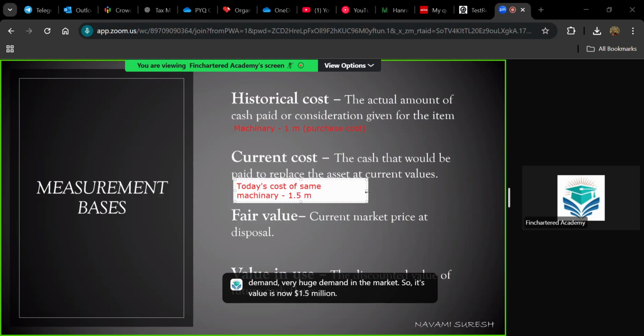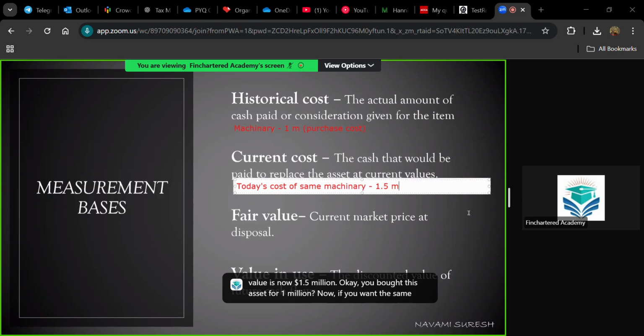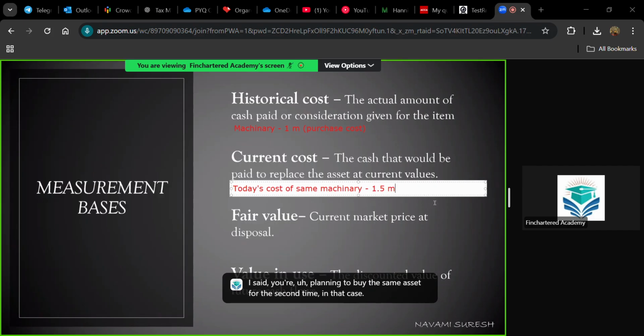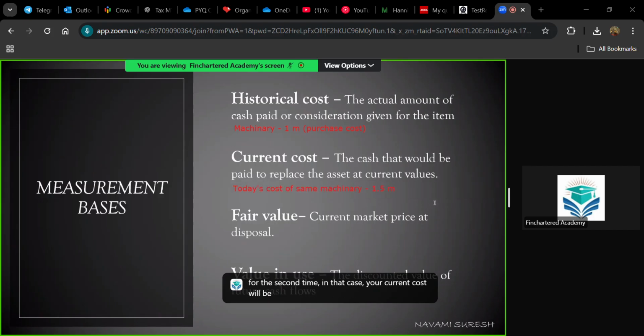You bought this asset for 1 million. Now, if you are planning to buy the same asset for the second time, your current cost will be 1.2 million, whatever is the current market value. Now you have fair value. Always, students get confused with current cost and fair value.